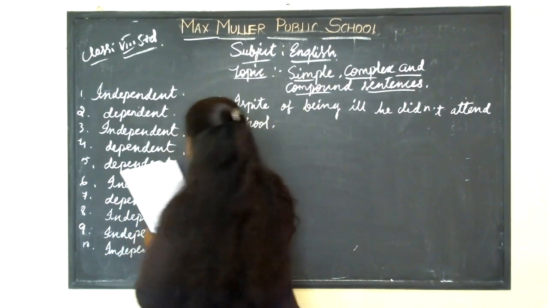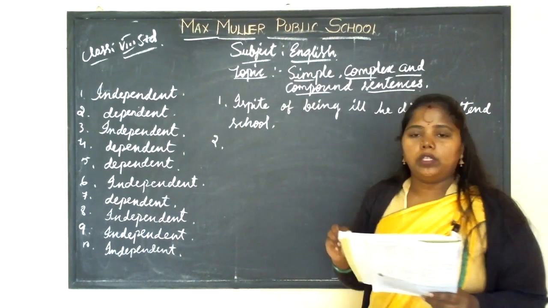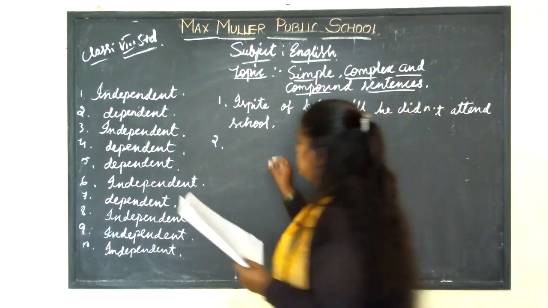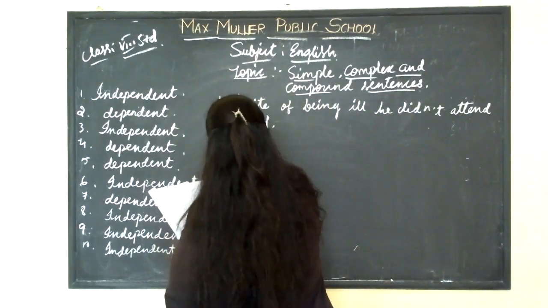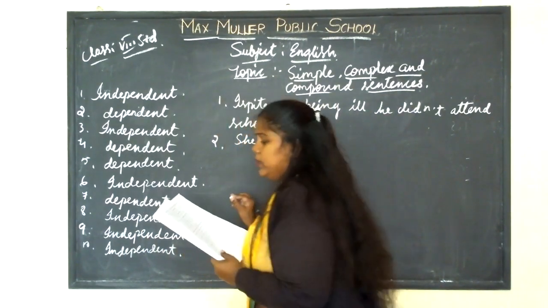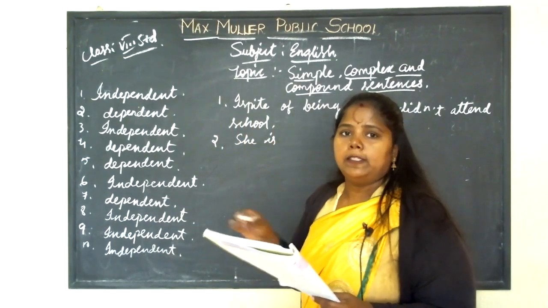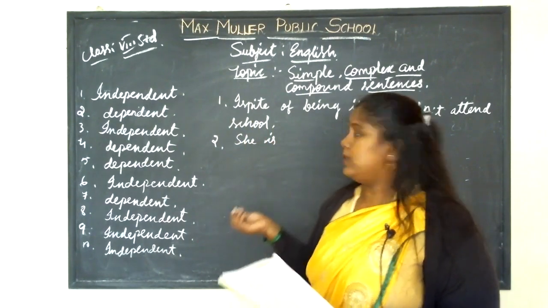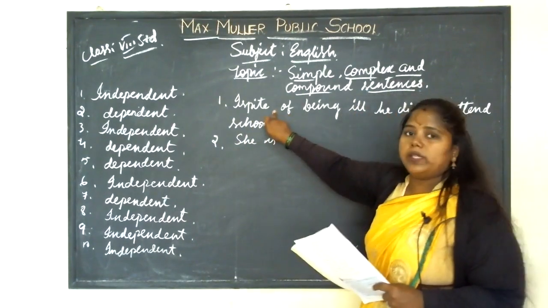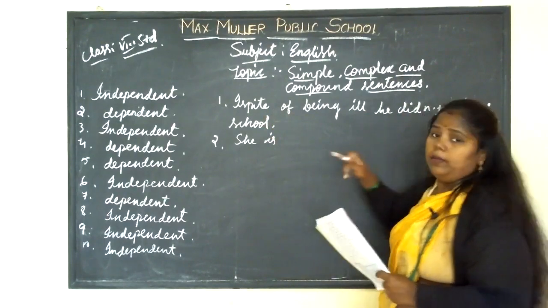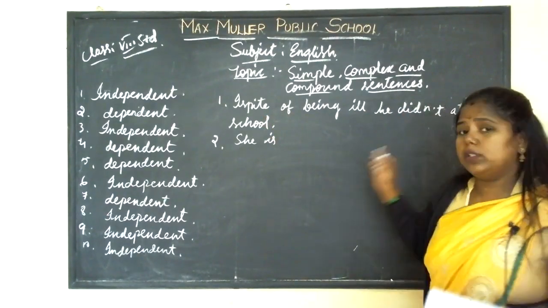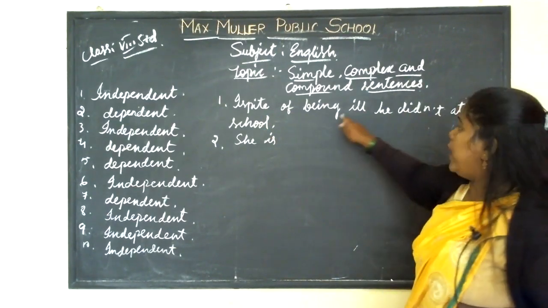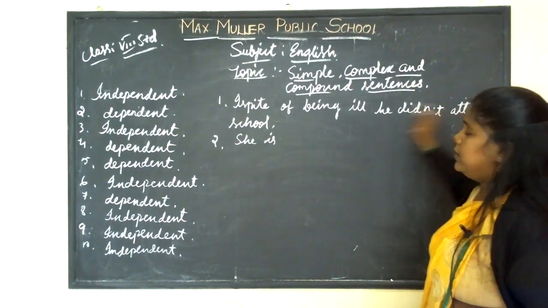Because of being ill, I was not able to attend the class, right? So we have to write it as a simple sentence. In spite of being ill, he did not attend school.